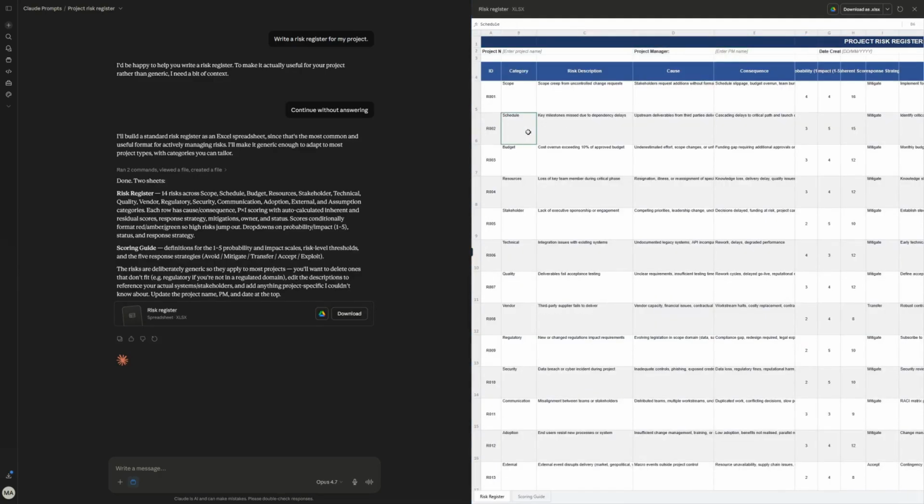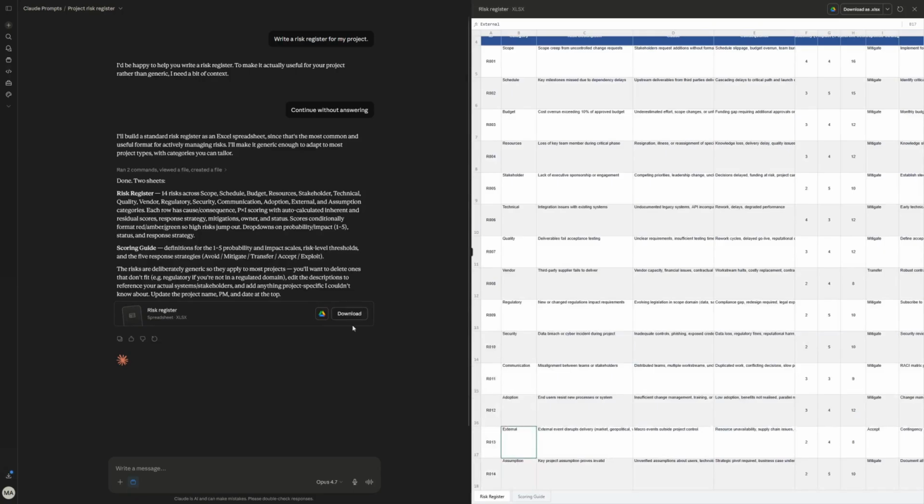But yeah, schedule delay, budgeting, resources, stakeholder, technical quality, vendor, regulatory, security, communication, adoption, external. This added 14 risk scopes as all stated here. Yeah, so all these categories. Therefore, the defined risk scopes and the scope group are actually entirely correct.